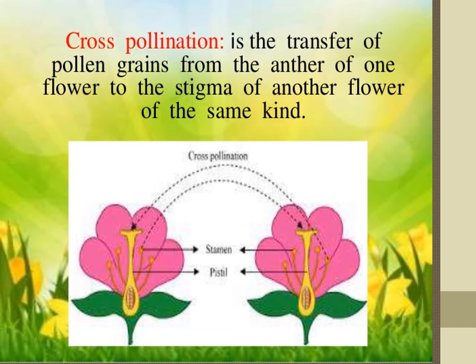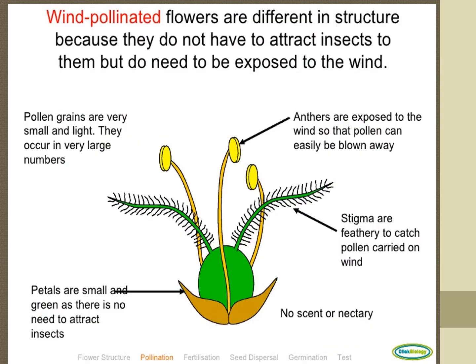Next one, we have agents of cross pollination. In order to bring about cross pollination, it is necessary that the pollen should be carried from one flower to another, different flower. This takes place through the agency of animals, insects, wind, and water.